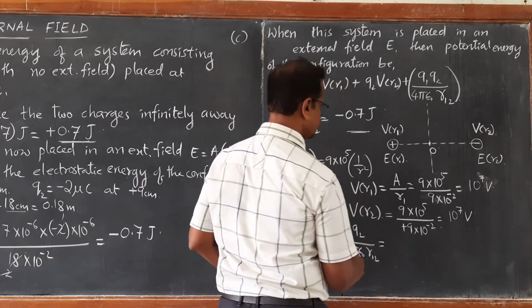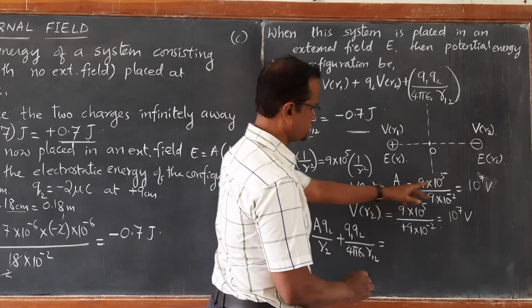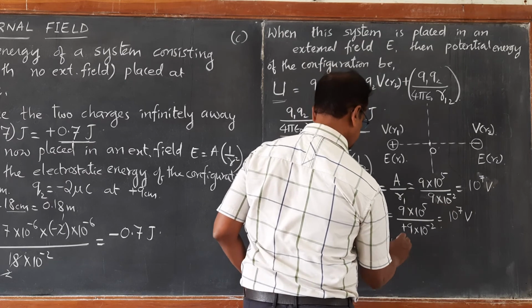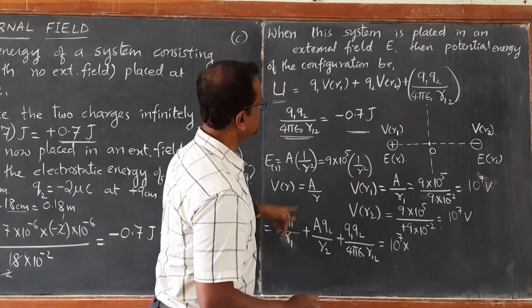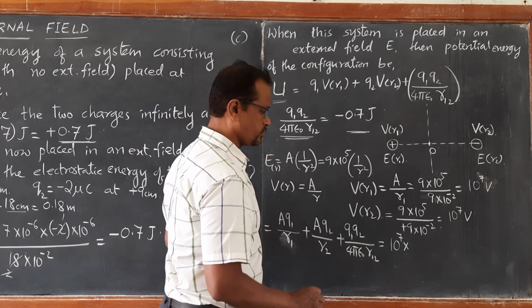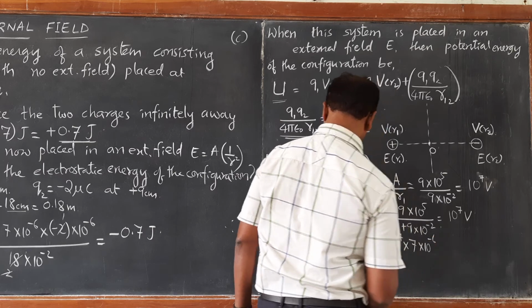So, A upon R1 already we have found out. A upon R1 is 10 raised to 7 into Q1, which is 7 microcoulomb, 7 into 10 raised to minus 6.